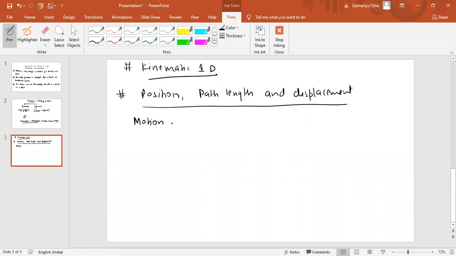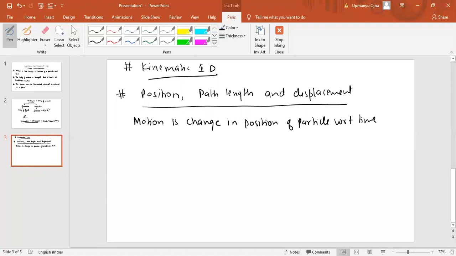Motion is the change in position of the object, the change in position of the particle with respect to time.